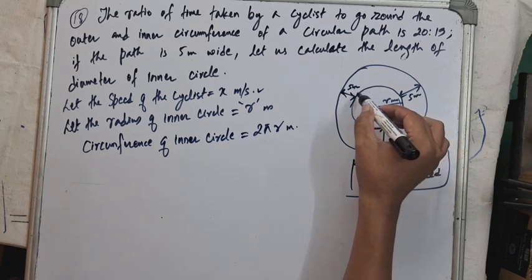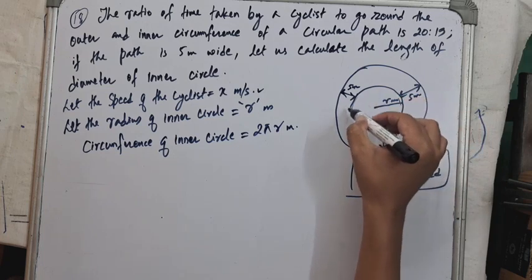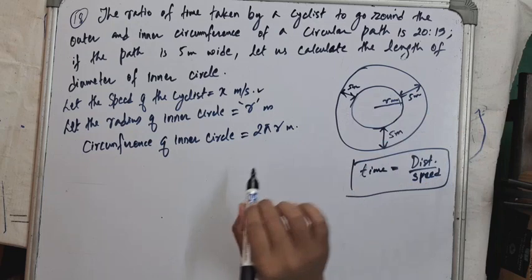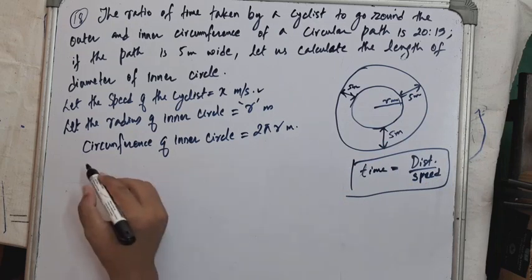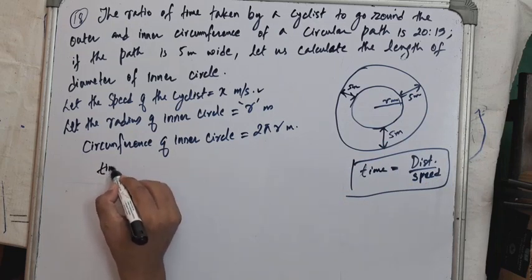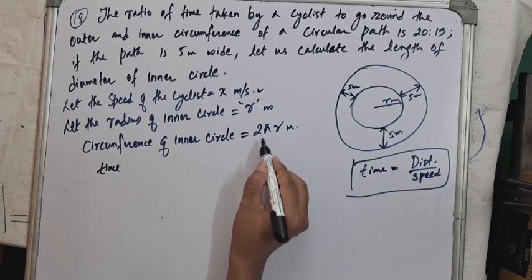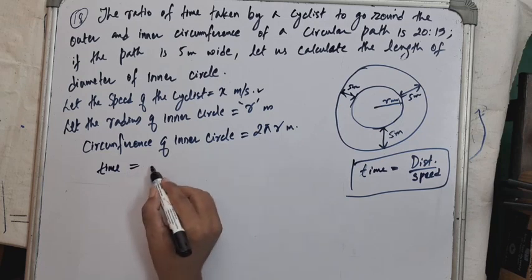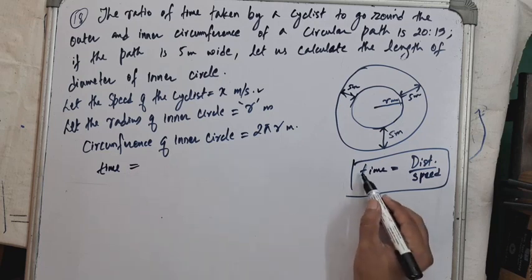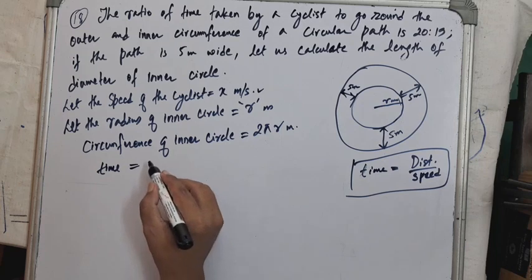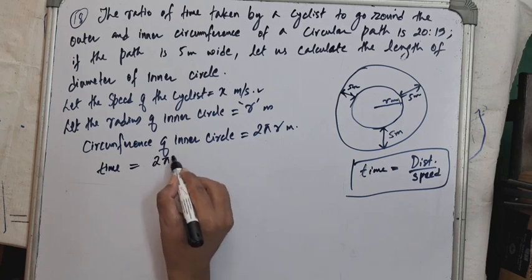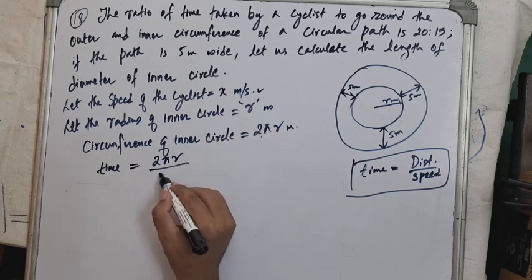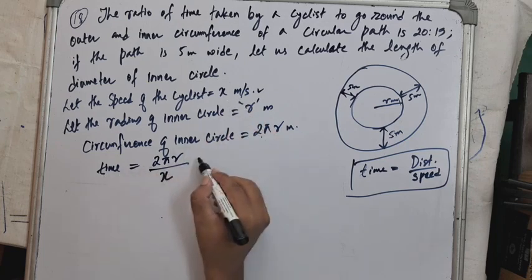So a man has to cover 2 pi r distance to complete one revolution along the edges of the inner circle. Okay, 2 pi r meters. And time taken by the cyclist to cover this distance, this is the distance, isn't it? So time is distance upon speed. Distance is 2 pi r upon speed, which is x meters per second.